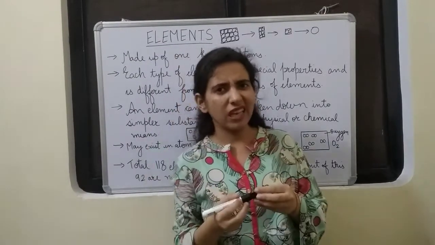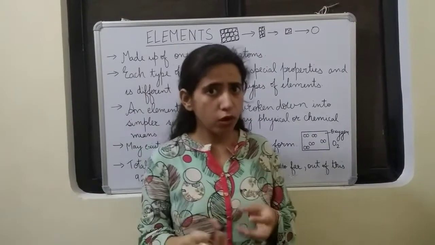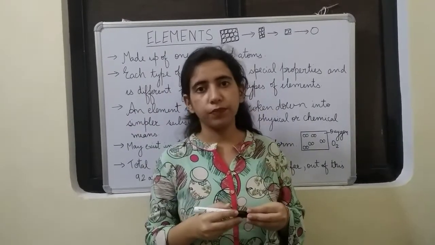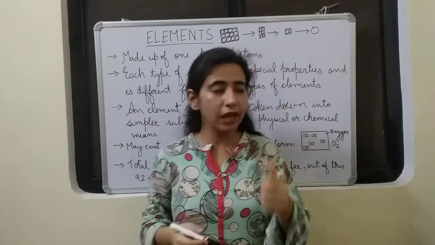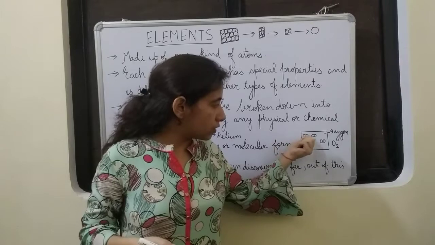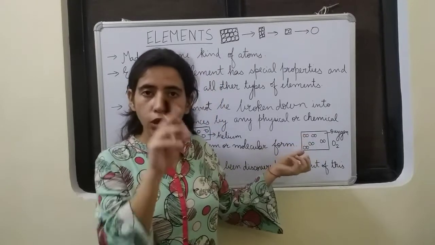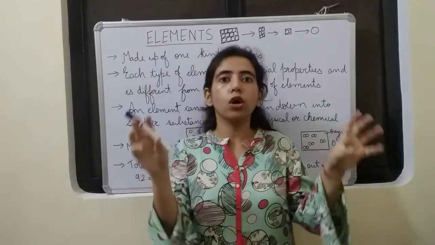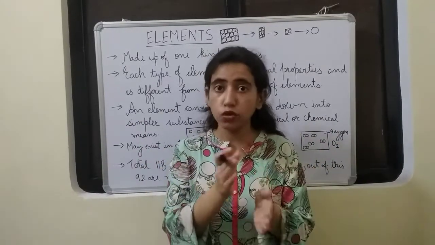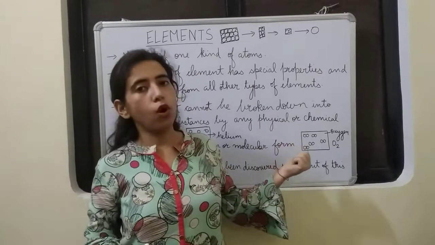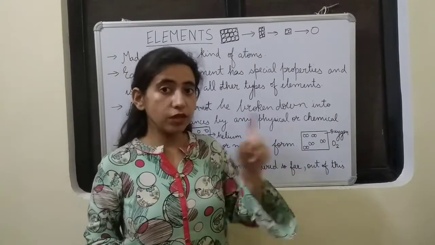But then you will say, is it an element? Is it a pure substance? Yes, of course. It is a pure substance. In pure substances, it is included in elements. Why? Because this O2 molecule is made by combining two oxygen atoms. Nothing else is there. Only oxygen atoms combine to form its molecule. So we can call it an element. See, it agrees with the definition.